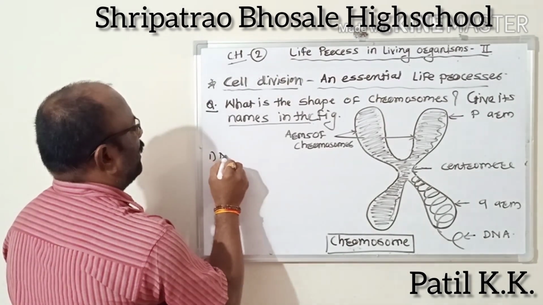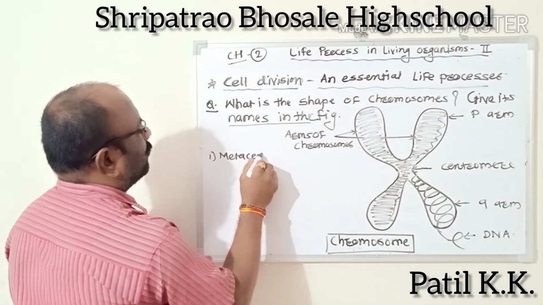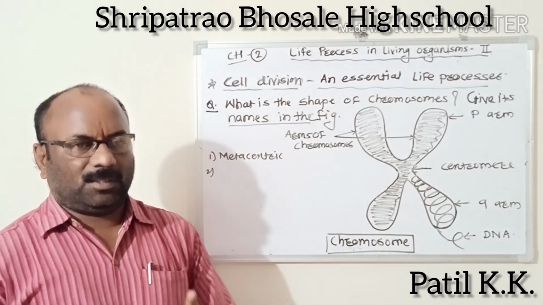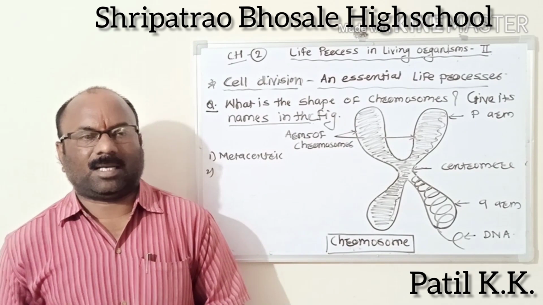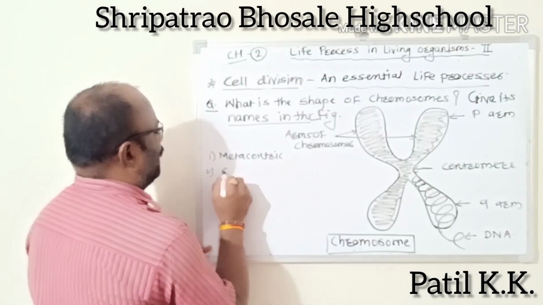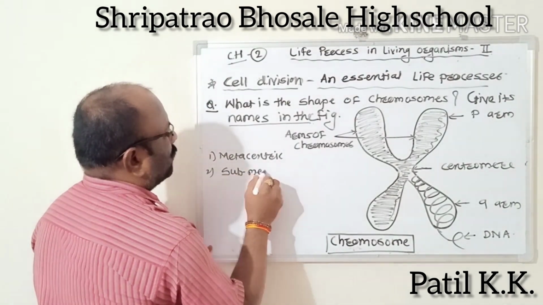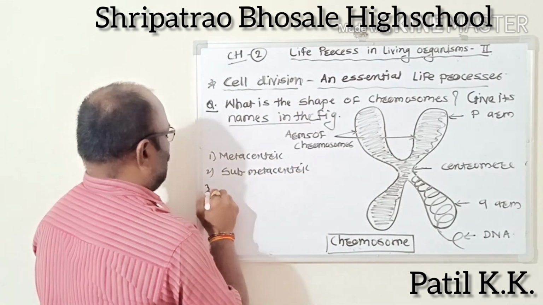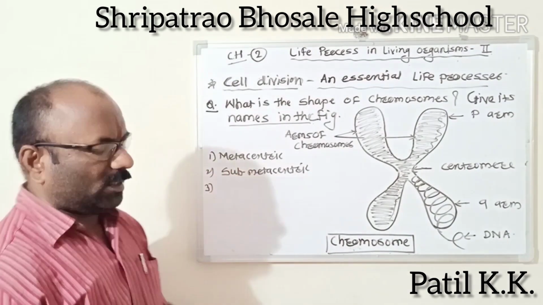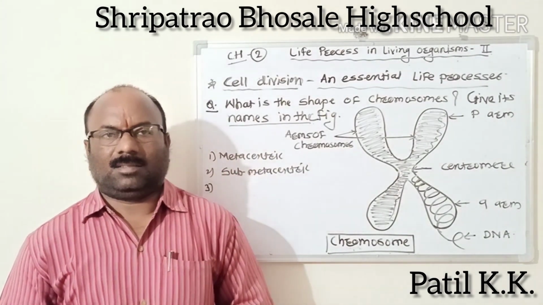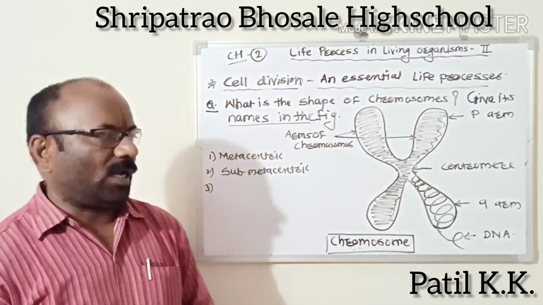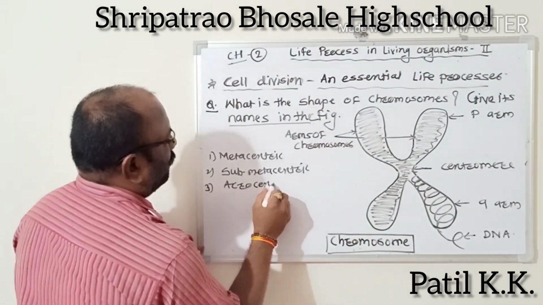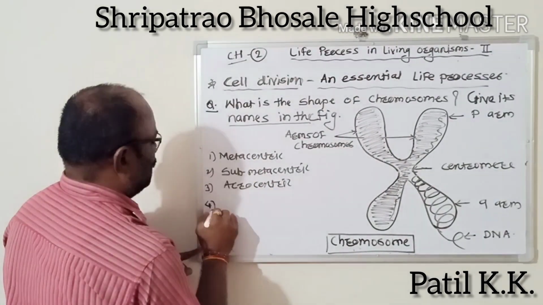The first is metacentric, the second is submetacentric, the third is acrocentric, and the fourth is telocentric.